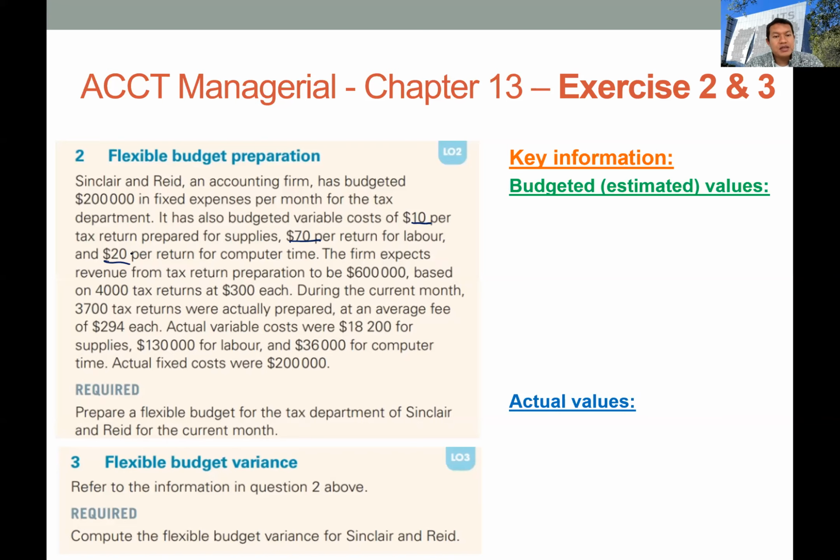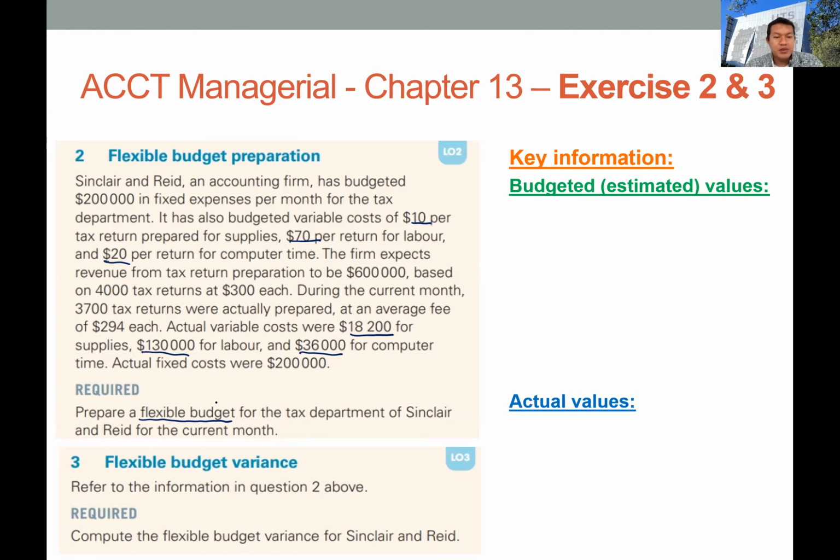Okay, so the firm expects the revenue to be 600,000 based on 4,000 tax returns at 300 each. During the current month, 3,700 tax returns were actually prepared at an average fee of 294 each. Actual variable costs were 18,200 for supplies, which is the total cost for supplies, and then 130,000 for labor and 36,000 for computer time. The actual fixed costs were 200,000. Okay, and then we need to prepare the flexible budget.